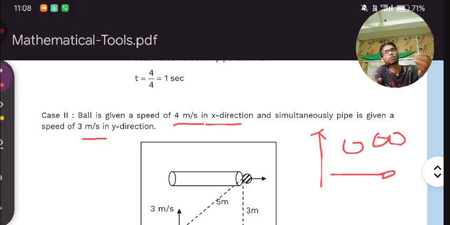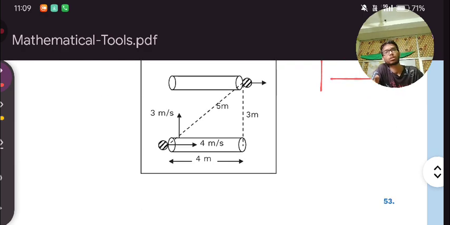If we give a speed to a pipe in the x-axis as well as in the y-axis, then what will happen? The ball will also go along the x-axis, but at the same time it will also go in the upward direction. Here you can see the initial distance of this ball was over here and time is over here. With this much speed, this ball is going upward, and with this 4 meters per second, it is going along the x-axis.